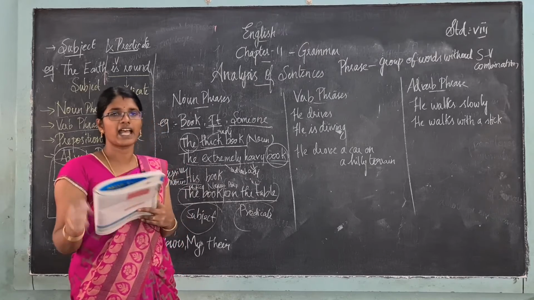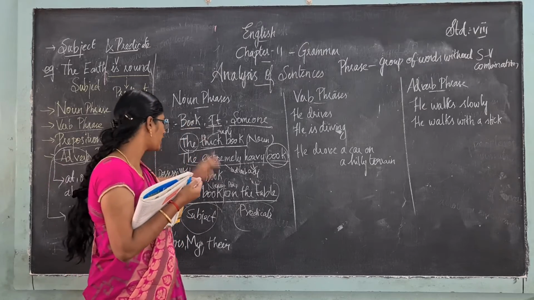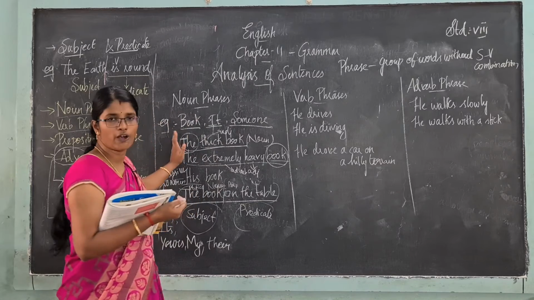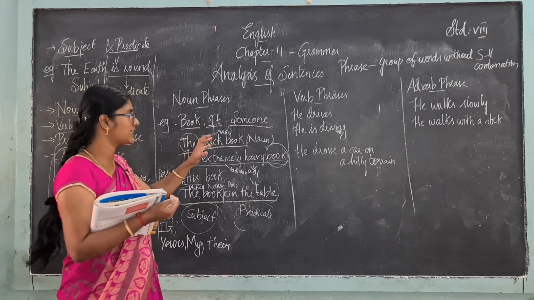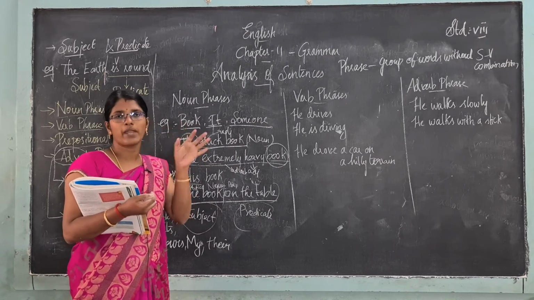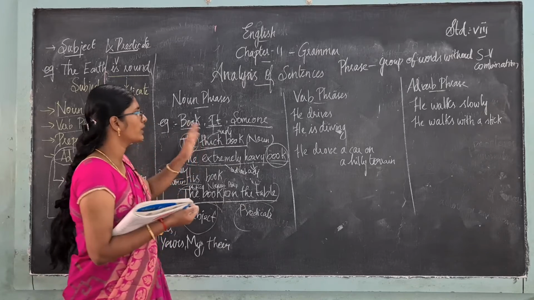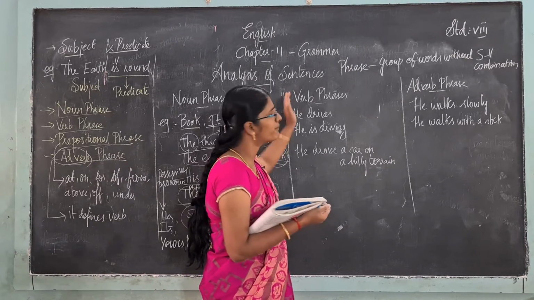All these things can be in a noun phrase. That is what I have explained to you in this noun phrase. So a noun phrase is nothing but it has a noun as the main word. Okay, now moving on to the next one, verb phrases.